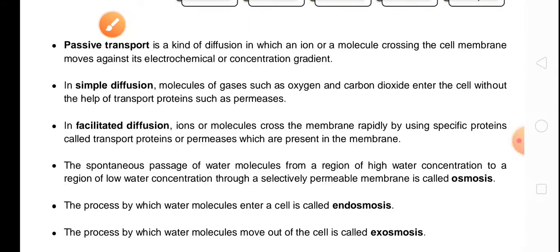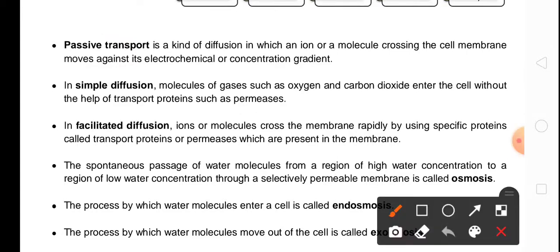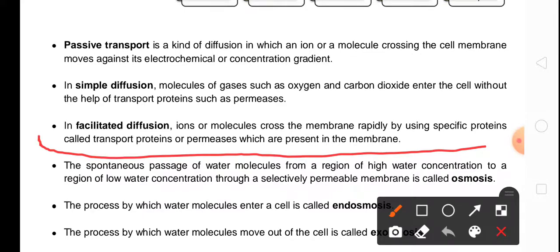Now we will see the third, facilitated diffusion. Ions or molecules cross the membrane rapidly by using the specific protein, or the transport protein, permeases. That protein name is permeases, which is present in the membrane. So what is the difference between simple diffusion and facilitated diffusion?